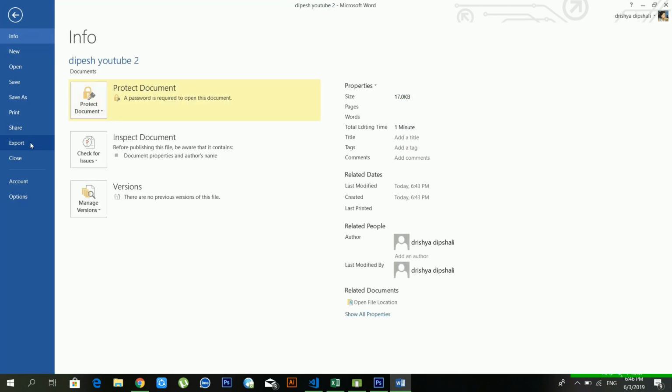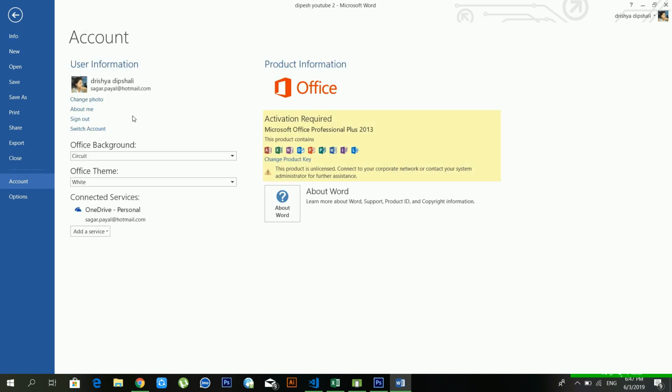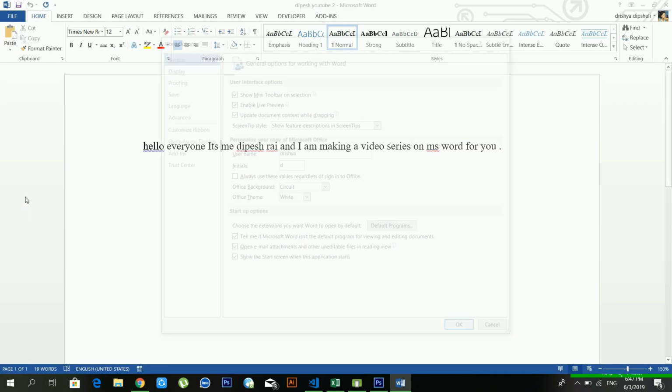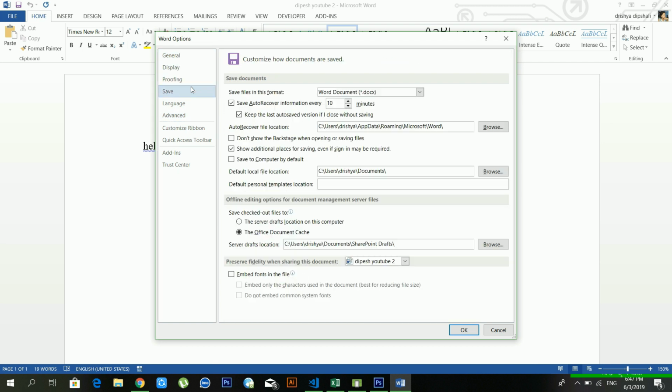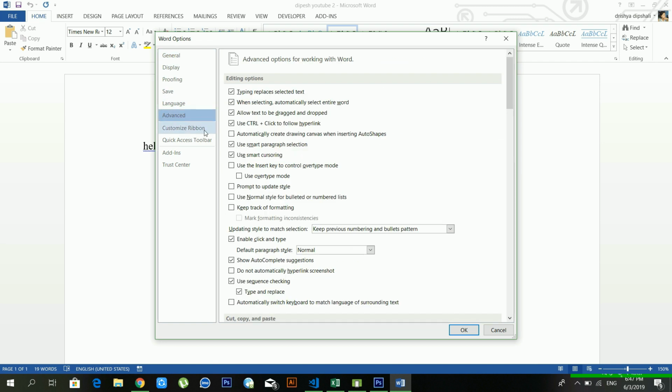Okay, and one other option is close. Before also we discussed it. Close, if you want to close your file, in that case you can close it. And another option is account. If you have a Microsoft account, in that case you can use it, but you need internet connection for this one. And another option is available. You can see there are lots of word options available: general, display, proofing, save, language, advanced, customize ribbon.